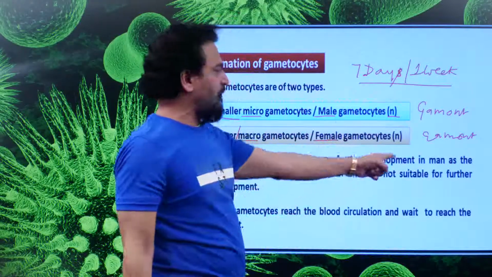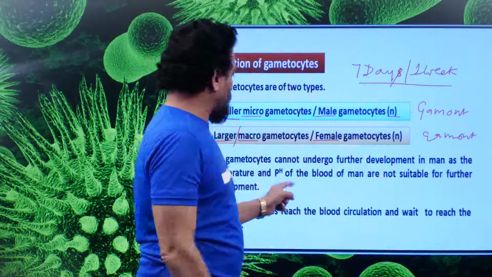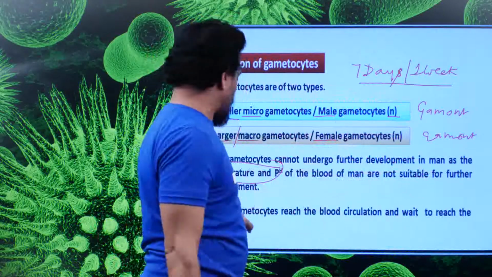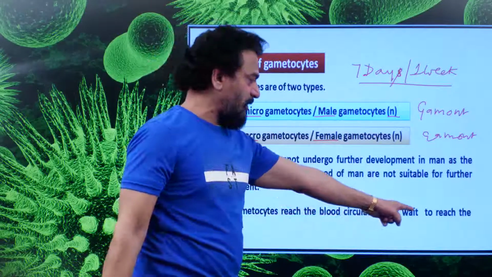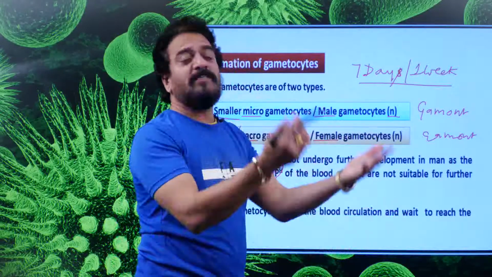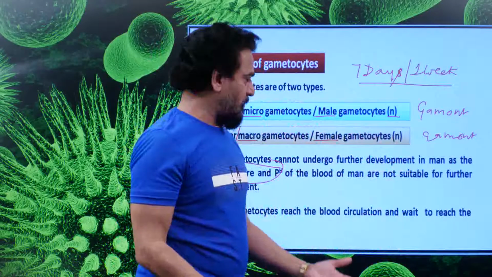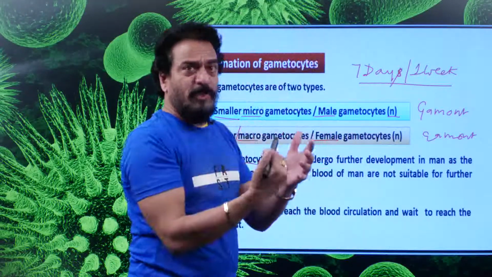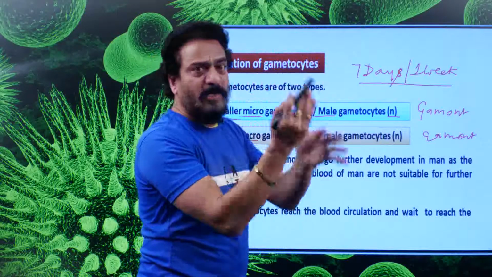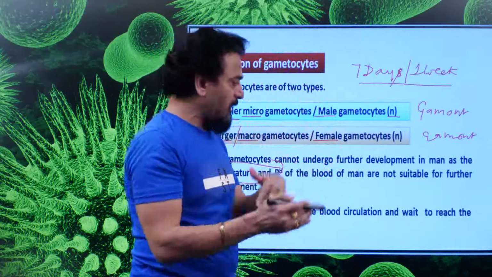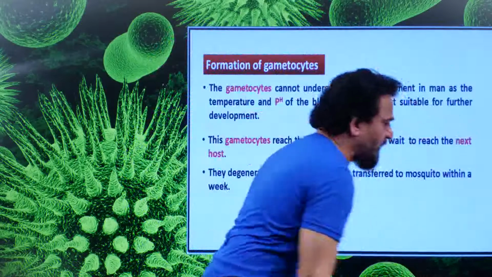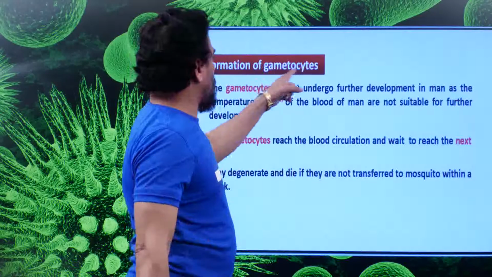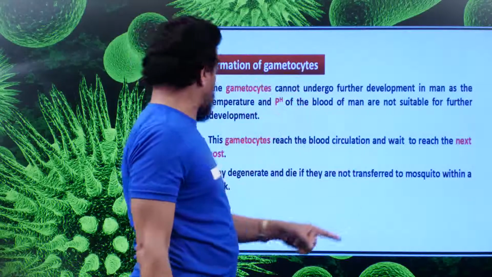The gametocytes cannot undergo further development in man as the temperature and the pH of the blood of the man are not suitable for further development. These gametocytes reach the blood circulation and wait to reach the next host. What is the next host? Nothing but the female Anopheles mosquito. When the patient is taking rest and the mosquito comes and bites, these gametocytes will enter into the crop of the female Anopheles mosquito, and then the life cycle of the plasmodium will happen in the mosquito. So, formation of gametocytes, this is already over.